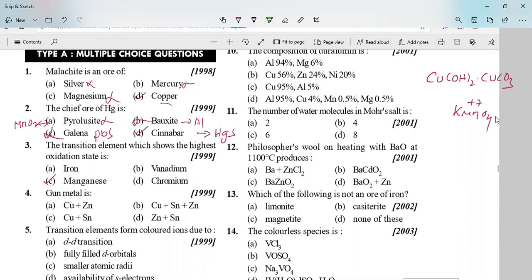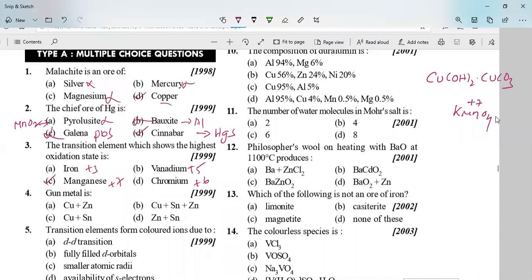Next, if we take iron, it will show a maximum oxidation state of +3. Iron will show a maximum oxidation state of +3. And vanadium will show an oxidation state of +5. And chromium, as you know, will show an oxidation state of +6. So the highest oxidation state is manganese, which is +7.